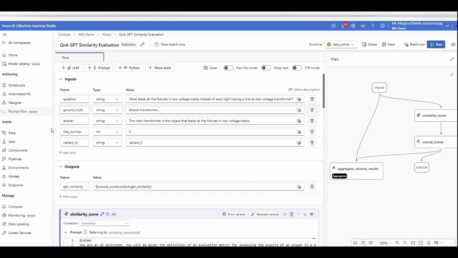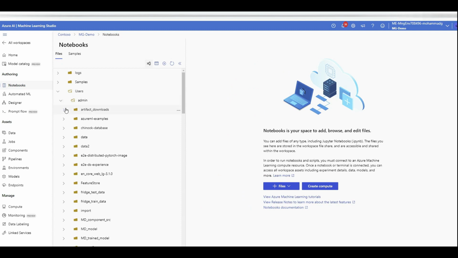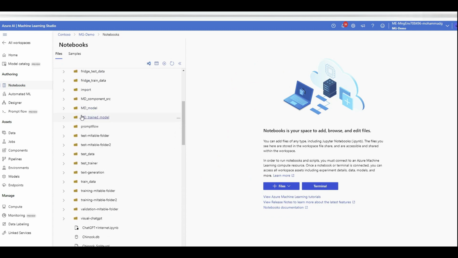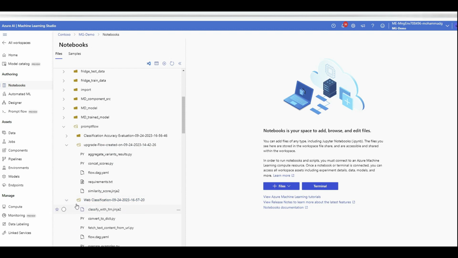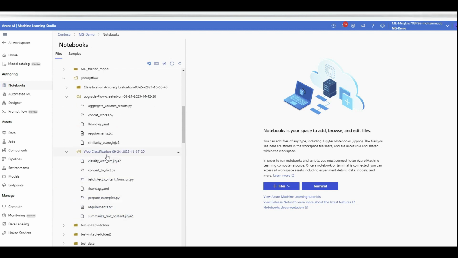For example, these are a couple of flows that I created before, but where does the code of this flow go? You click on your notebooks, you click on your folder name, mine is admin, and there is a section called prompt flow. This will be created automatically, and under that, there you go, that classification flow I created and deployed, or this is another flow of mine. It automatically gave me all the code that I need to replicate this prompt flow.